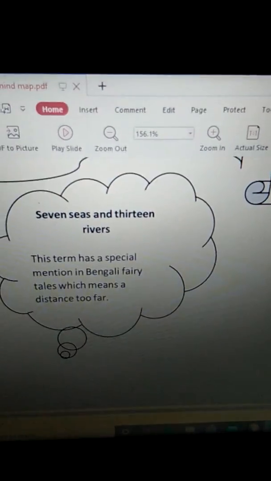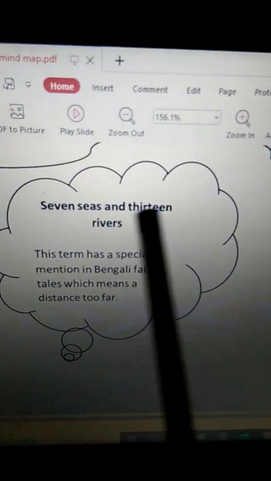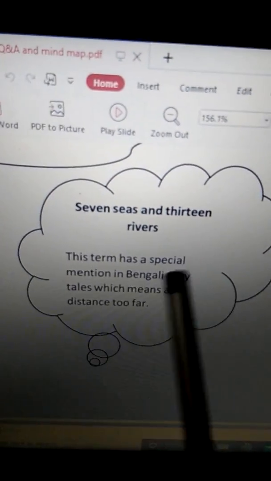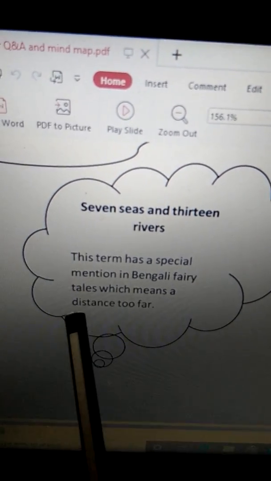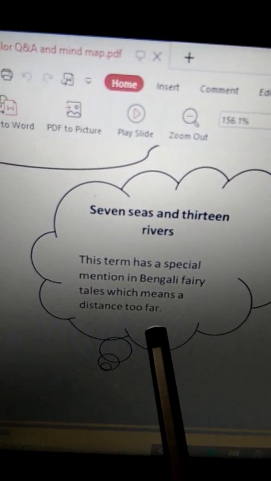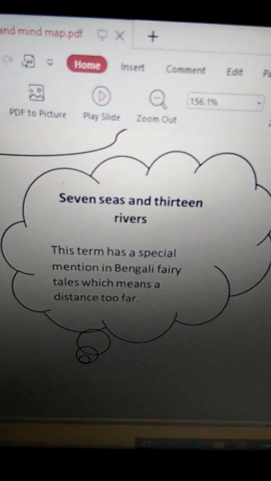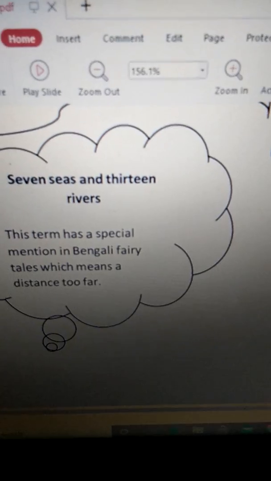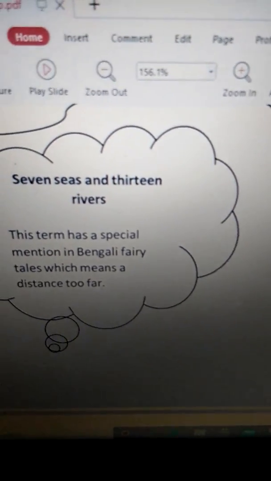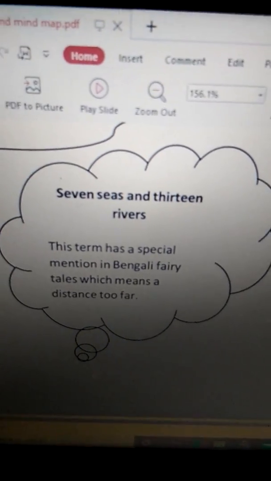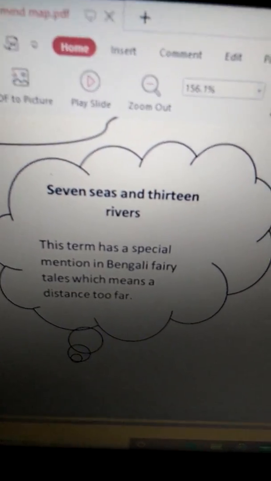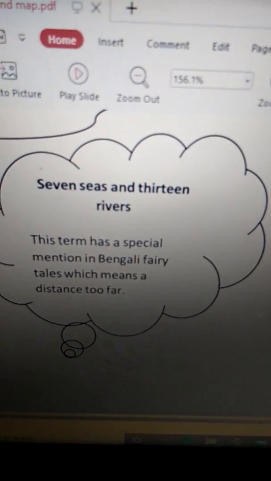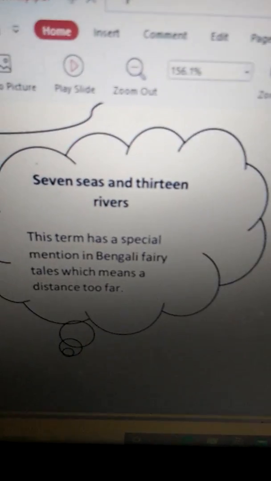Now, there are two terms which are to be highlighted: 7 seas and 13 rivers. This term has a special mention in Bengali fairy tales, which means a distance too far. You can imagine 7 seas. Crossing 7 seas is such a big deal. So, crossing 7 seas and 13 rivers and then coming back on the same day, that can only happen in a fairy tale, isn't it?